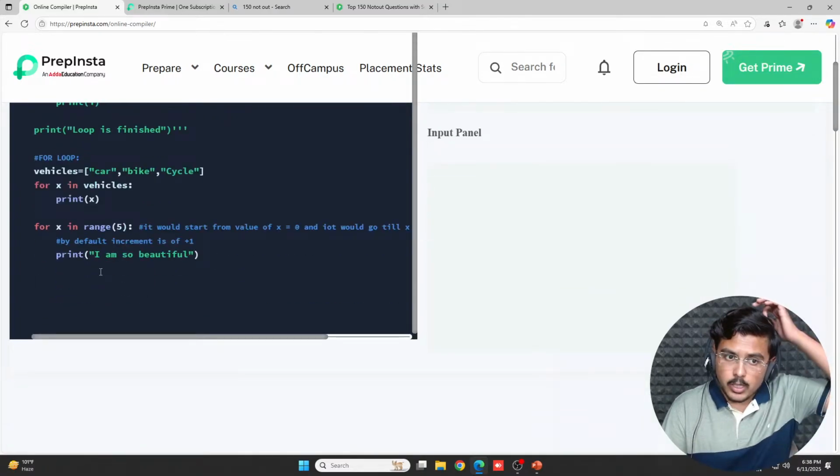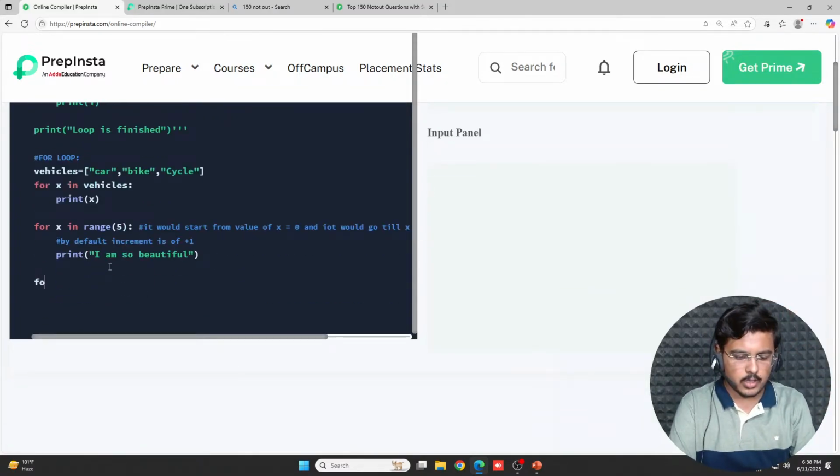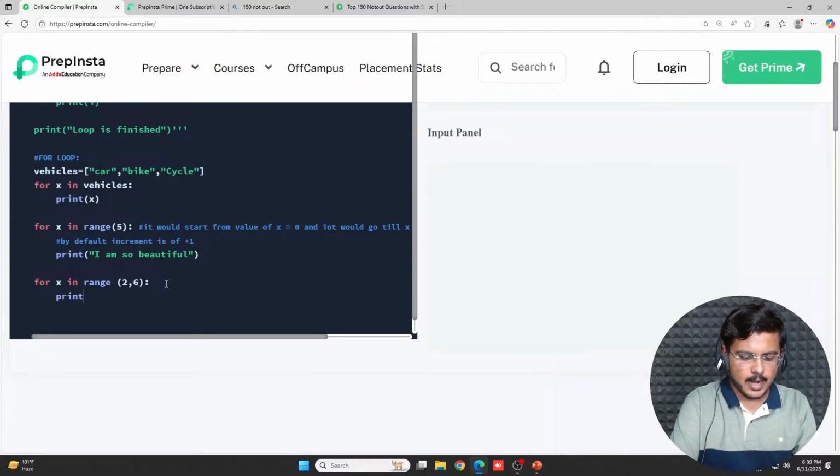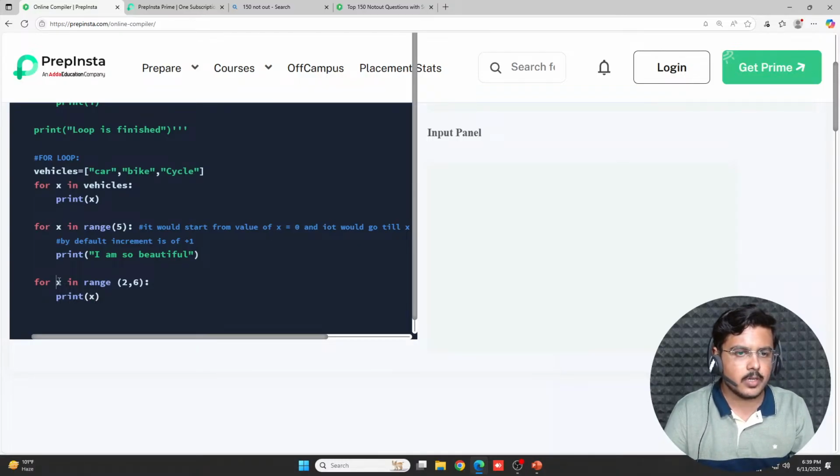Now we can use this range function very carefully like this. For x, I don't want it to iterate from 0. I want to iterate from 2, and I want to iterate till 6. Now in this case, deploy some logic and tell me, I'm just printing the value of x. So here it would print out these values for me.